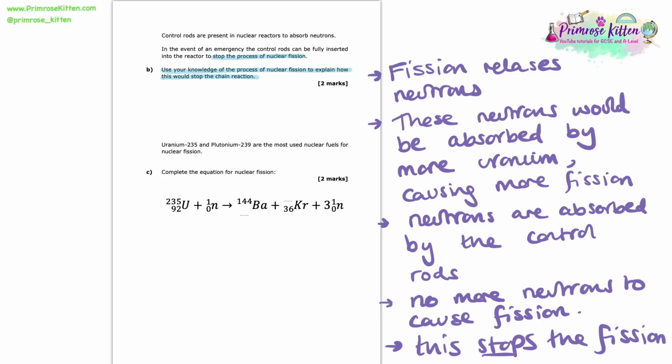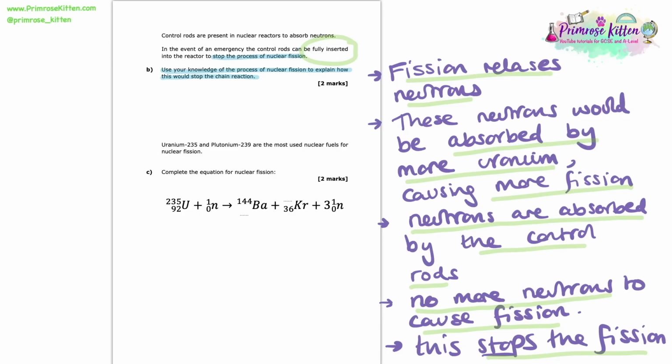So because this is just a 2-mark question, we've only got to express 2 of these points, which really makes the question quite simple because there's so many options that we have that we only need to write down 2 of them. So this here though is a very full answer. So by giving you all of these potential points now, you're prepared for a much bigger question on this. They could give you a 5-mark question and you'll be able to absolutely smash it now. Okay, so let's look at the next question.